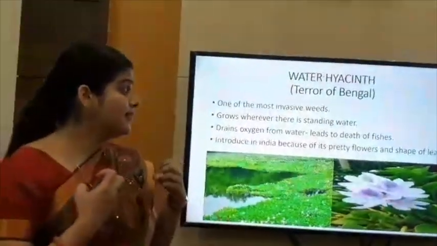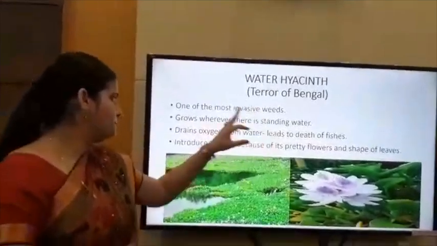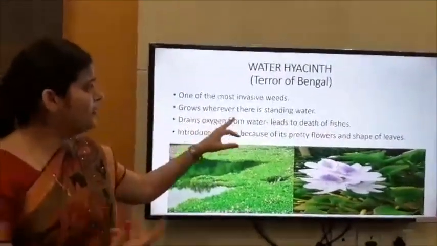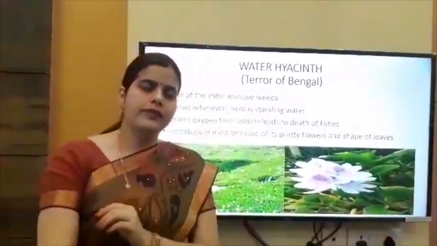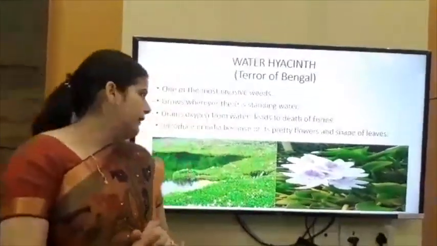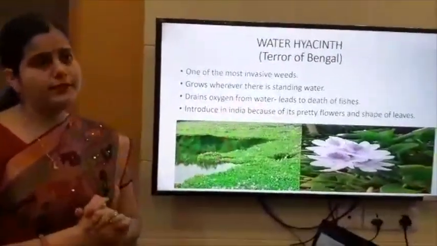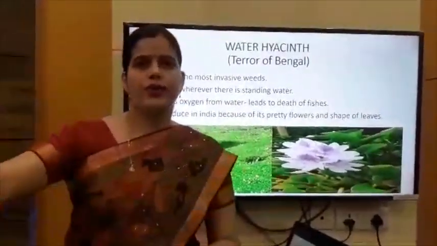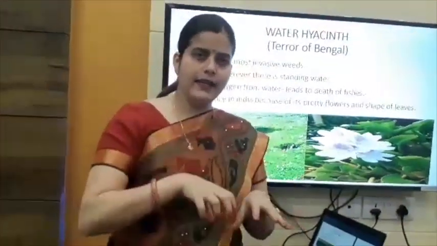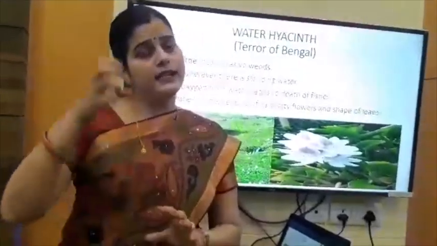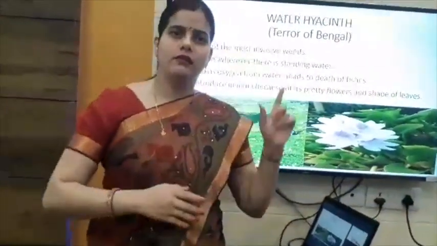But it becomes a terror. It is the most invasive weed. It grows wherever there is standing water. It drains oxygen from water and leads to the death of fishes. It totally covers the water surface, so aquatic animals like fishes do not receive light.